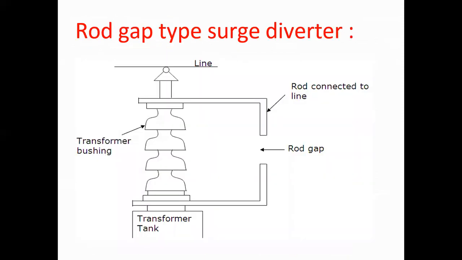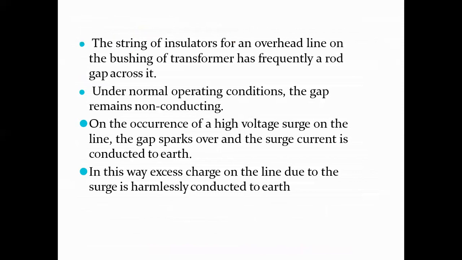Here, the image shows the rod gap type surge diverter, in which the transformer bushings are shown. The rod gap is shown, the rod connected to the line is shown, and the transformer tank is shown. The string of insulators for an overhead line on the bushing of the transformer has frequently a rod gap across it. Under normal operating conditions, the gap remains non-conducting. On the occurrence of a high voltage surge on the line, the gap sparks over and the surge current is connected to earth. In this way, excess charge on the line due to the surge is harmlessly conducted to earth.